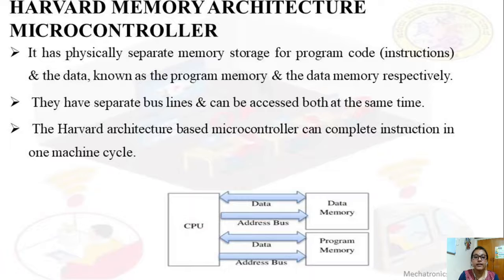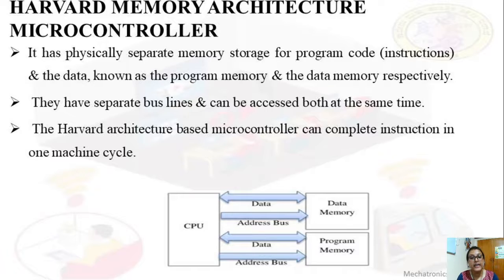The 8051 uses the CISC instruction set and is based on Harvard memory architecture. Harvard memory architecture means it has separate memory storage for program code and data: a separate data memory and a separate program memory.